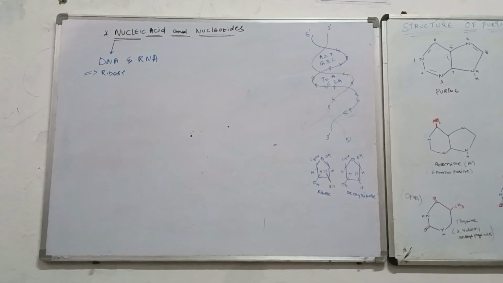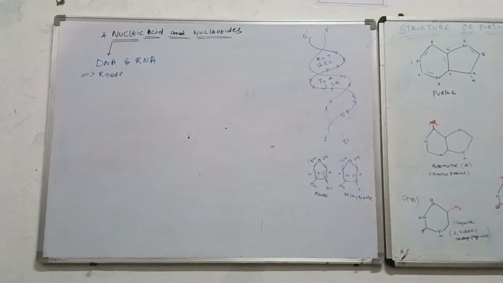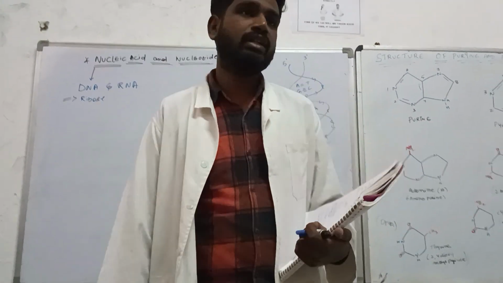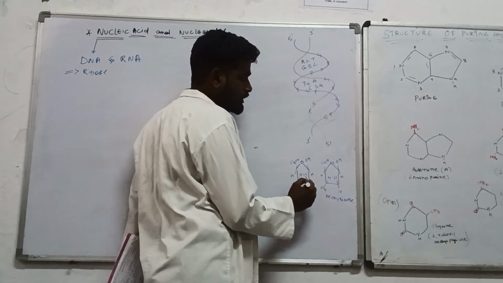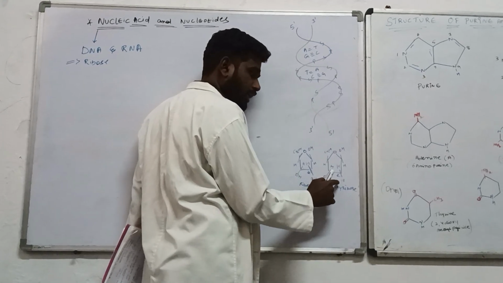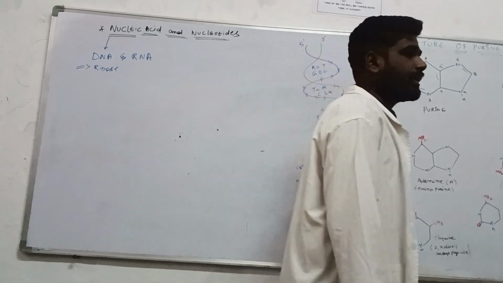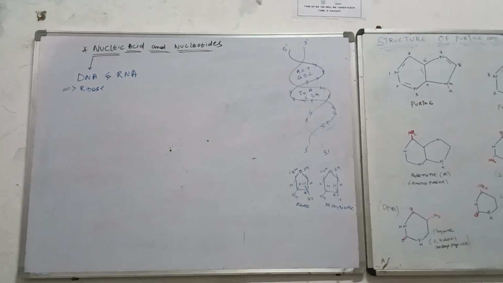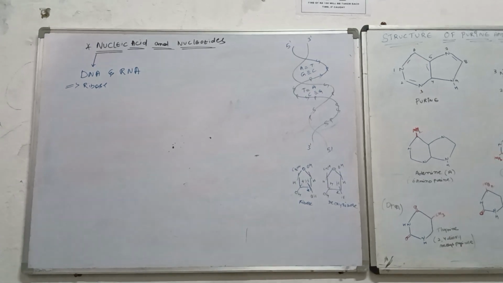Once again, I will tell you: nucleic acid is a separate concept, and the major difference is why it is called ribose sugar in RNA and deoxyribose in DNA. If you look at the ribose structure at position number 2, the oxygen molecule is present, and in the deoxy form the oxygen molecule is not present. That's the reason for the terms ribose and deoxyribose, and from there the terms deoxyribonucleic acid and ribonucleic acid came. Okay.